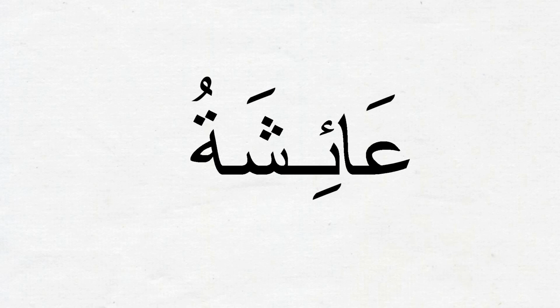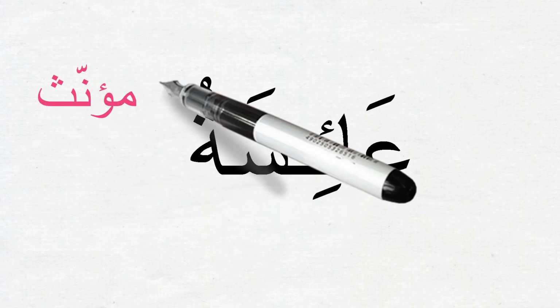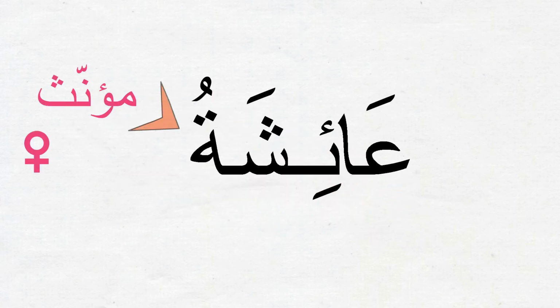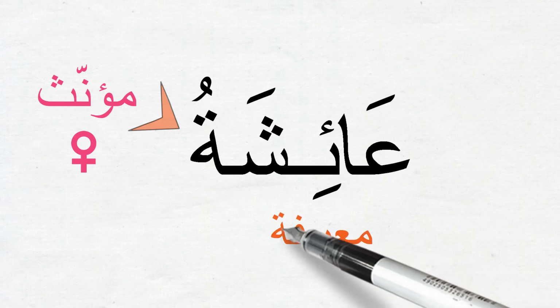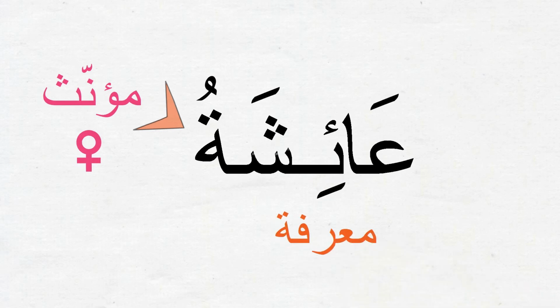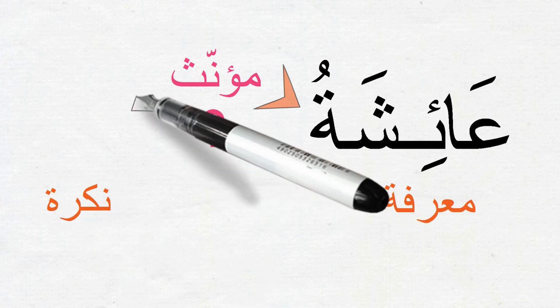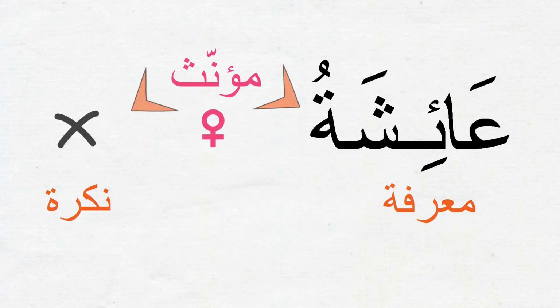How about Aishatu? Is it mu'annath or mudhakkar? It is mu'annath because it is a girl's name. Is it ma'rifah or nakira? It is a person's name, so it will have to be what? Ma'rifah, right? No matter how this word is ending, it is ma'rifah, definite ism.